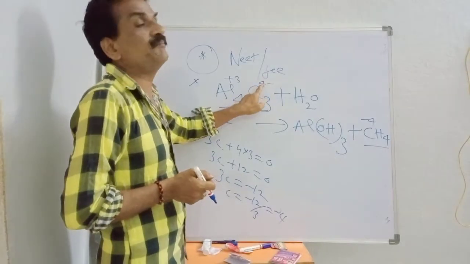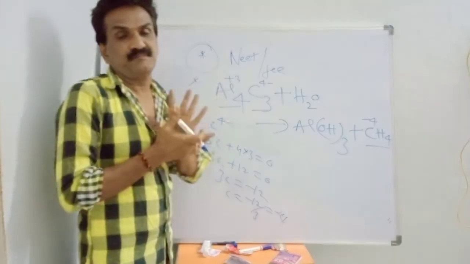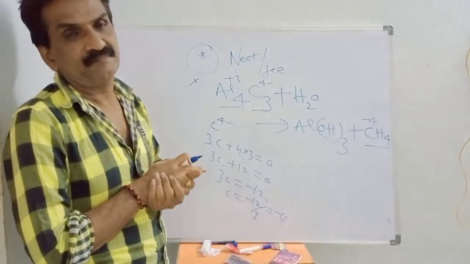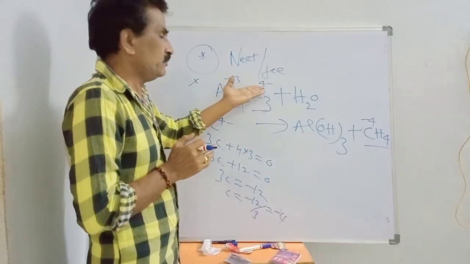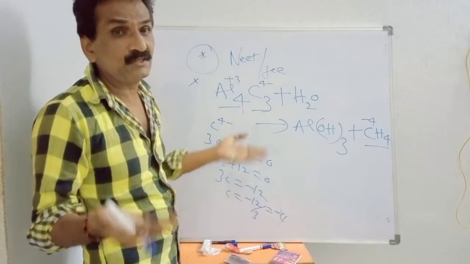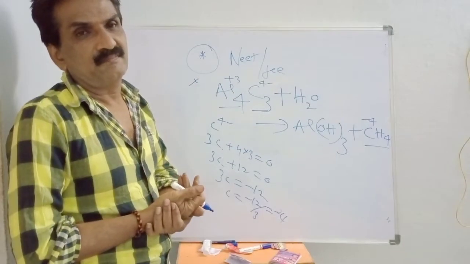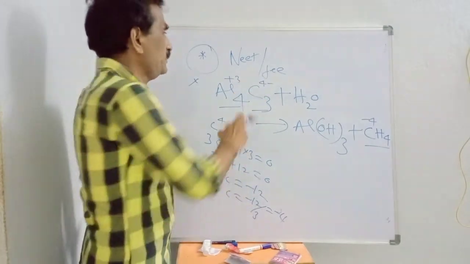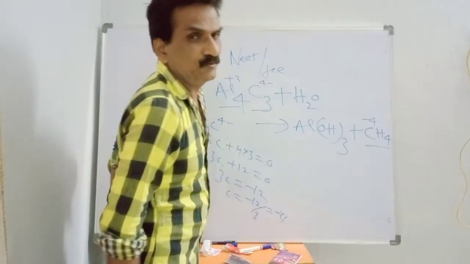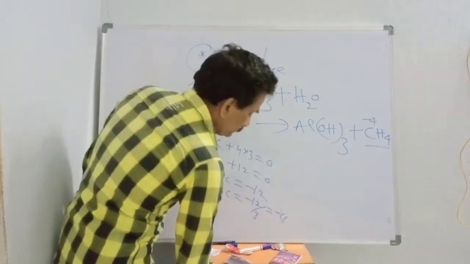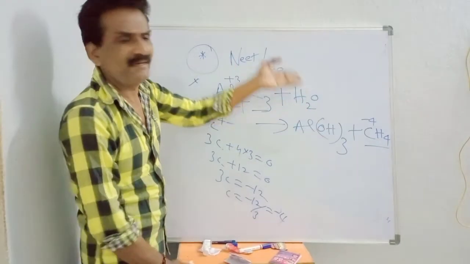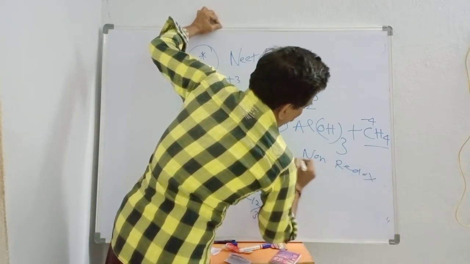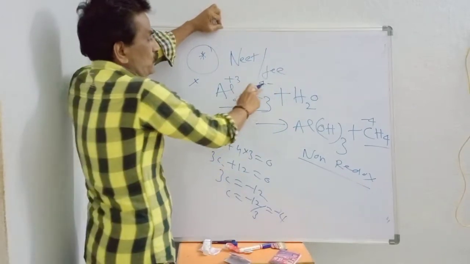Here oxidation number is minus 4, and here also minus 4, so it undergoes neither reduction nor oxidation. Oxidation, no. Reduction, no. Non-redox reaction. Please keep it in mind. There is no change in oxidation number.